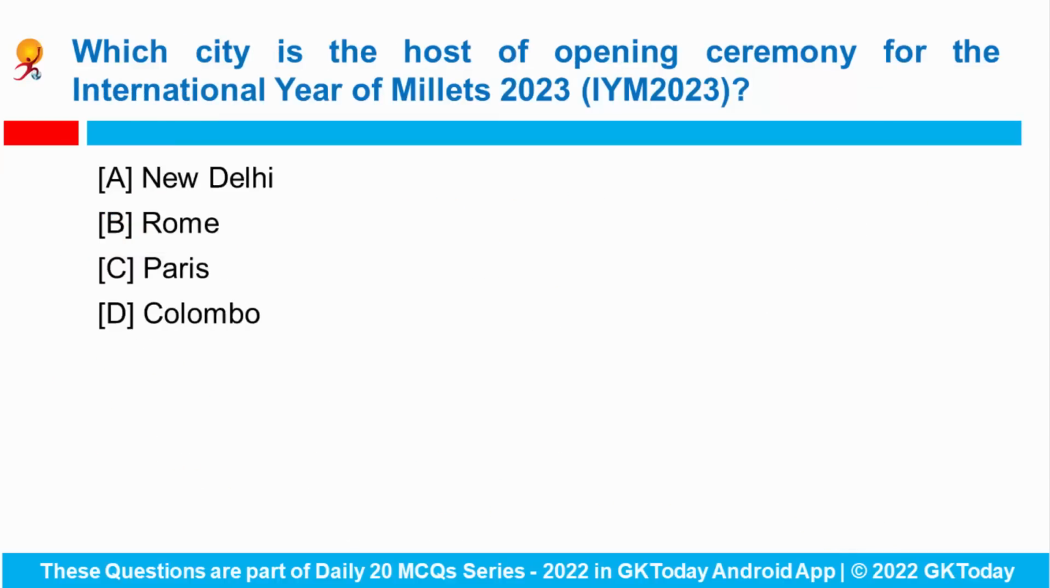Fine. Now last question is, which city is the host of the opening ceremony for the International Year of Millets 2023? First of all, you have to remember which year is declared as International Year of Millets. This is 2023, and the Food and Agriculture Organization of United Nations recently organized the opening ceremony for the International Year of Millets 2023, where? At Rome in Italy.